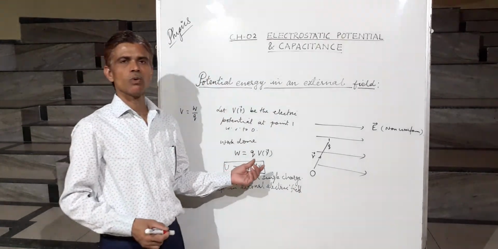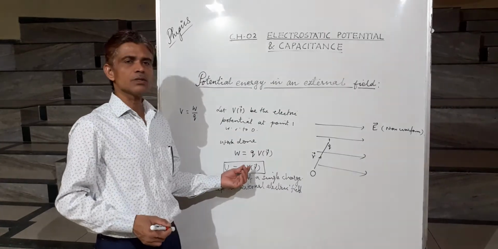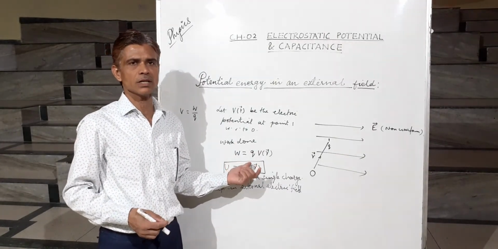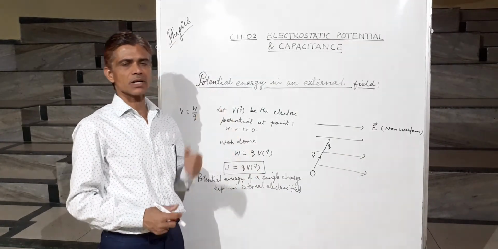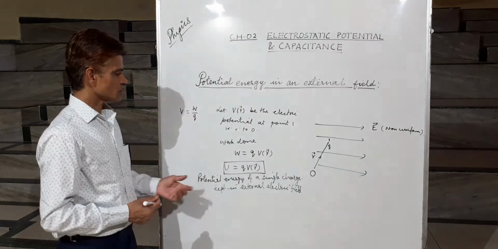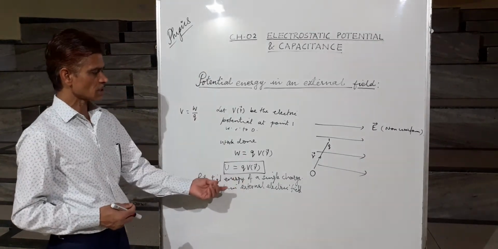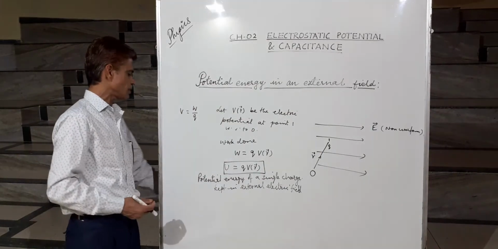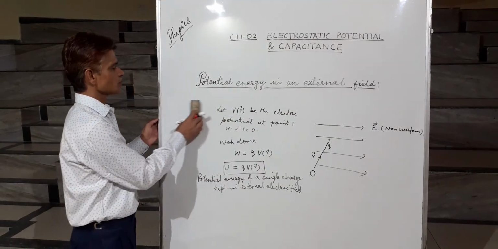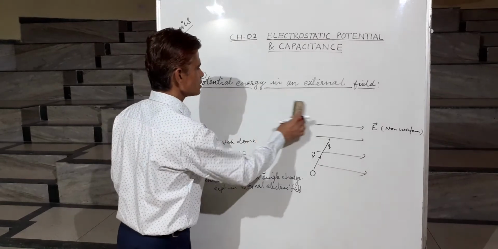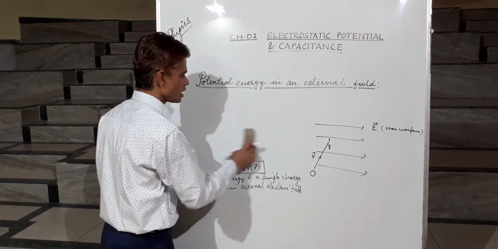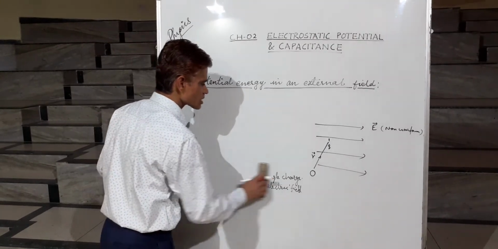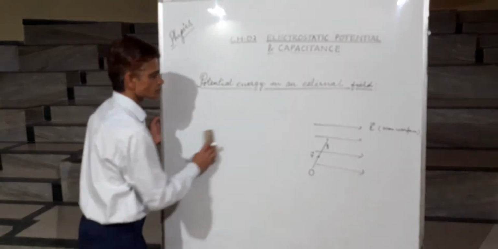Remember, when there was no external field, no work was done, as we discussed in the previous topic. So this was the potential energy of a single charge kept in an external electric field. Now let us calculate the potential energy stored by a system of two charges kept in the external electric field.